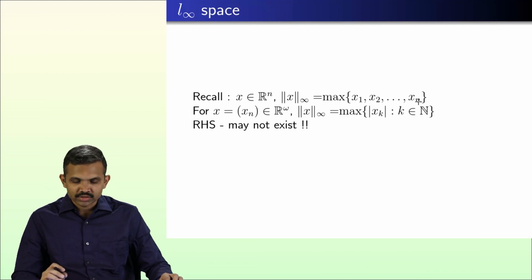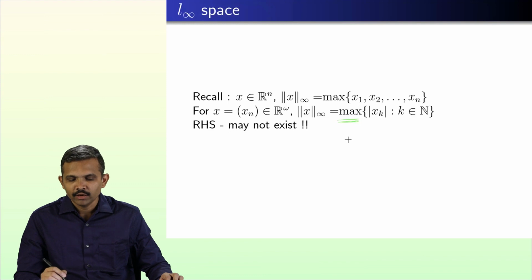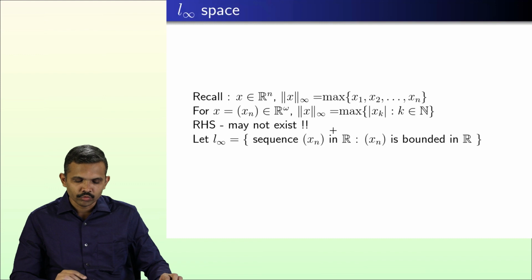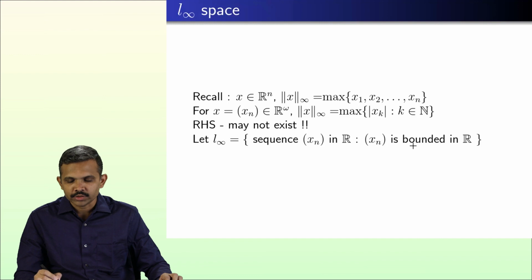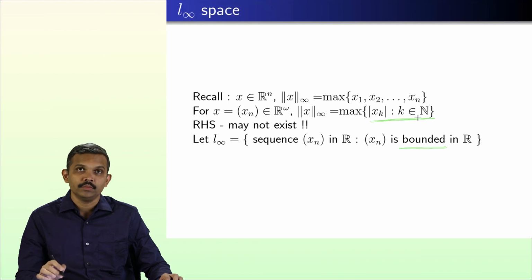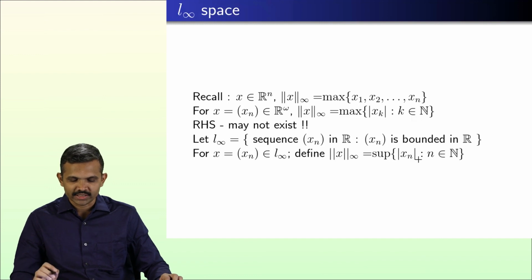I may want to replace maximum by something similar for infinitely many numbers, that is the supremum. Hence we take the set L infinity as all those sequences which are bounded, because then the set of values is bounded and its supremum, instead of the maximum, will exist. So we define the norm as the supremum of mod xn. This is a well defined norm, and it can also be proved that it satisfies all the properties of a norm.